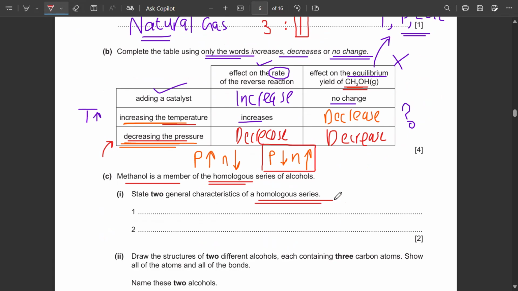For example, they have the same chemical properties. ठीक है, आप लिख सकते हो that their chemical properties are same. Second, के they all have the same functional group. They have what? They have the same functional group.